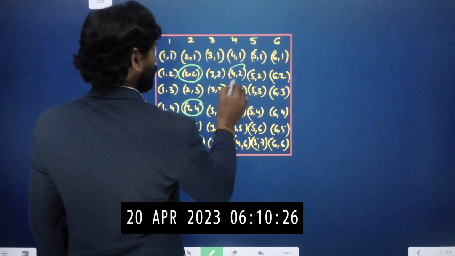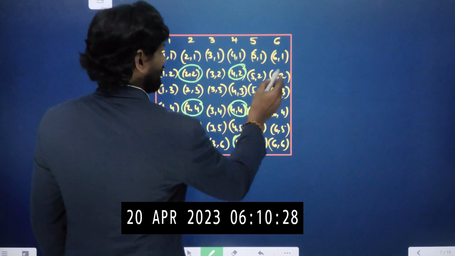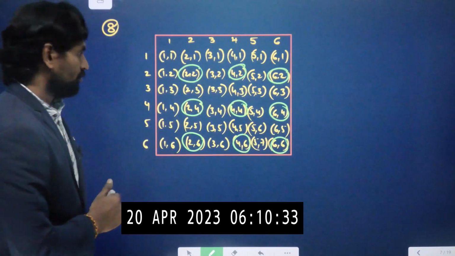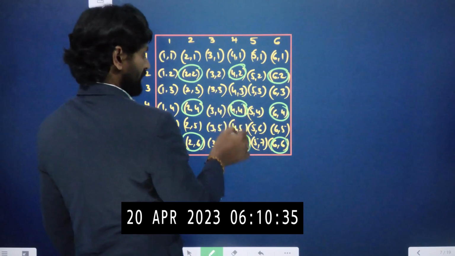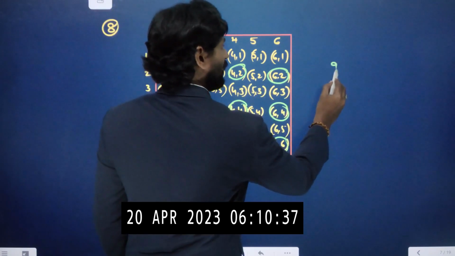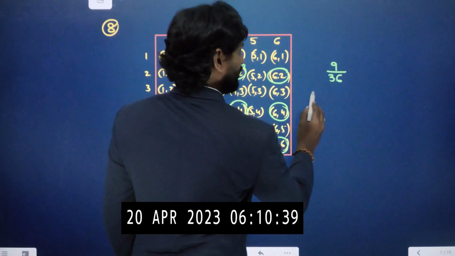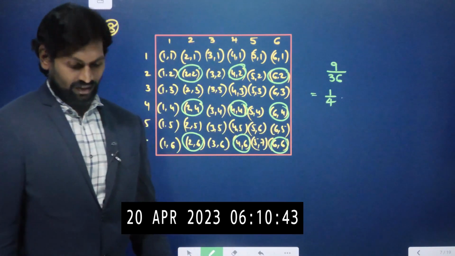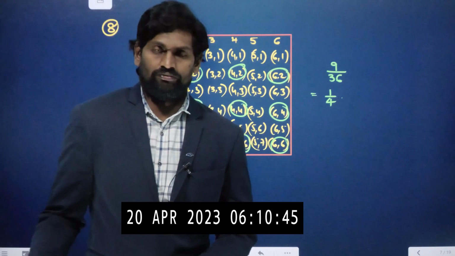Now here 4,2; 4,4; 4,6. Next 6,2; 6,4; 6,6. Any other chances? No. So total 1, 2, 3, 4, 5, 6, 7, 8, 9. So there are 9 chances out of 36. After cancellation, 9 table, 1 by 4. So your result will be 1 by 4.